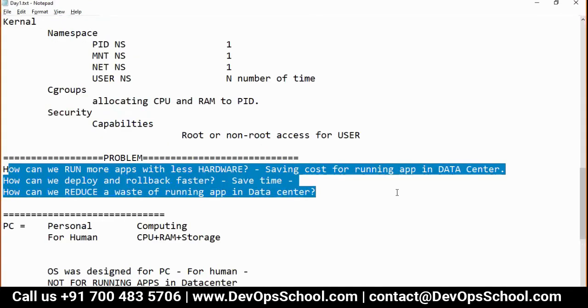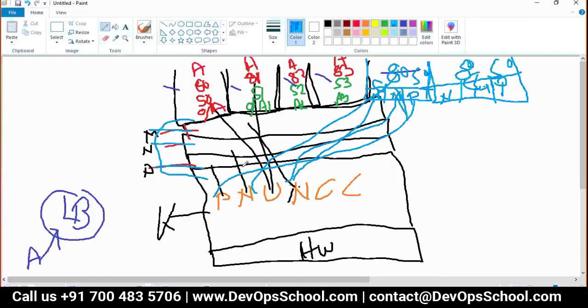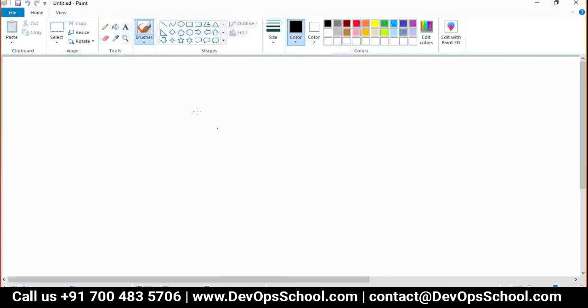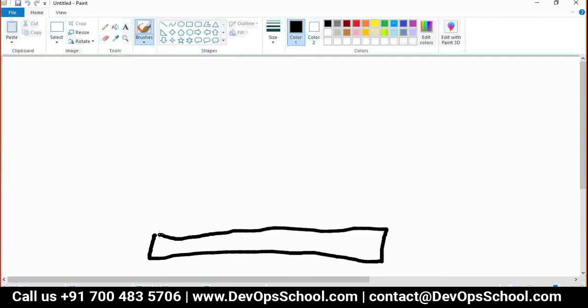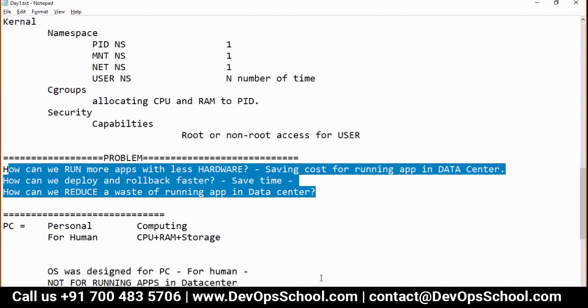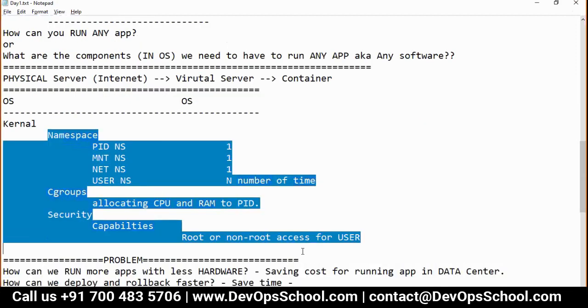For this problem, what about running the application in this fashion? Let's understand this. This is the hardware layer. On top of that, you have a kernel. Please understand all of this.